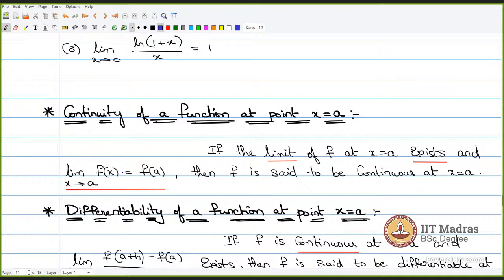So this particular limit, limit x tends to a, f of x, this limit value should be equal to your function value at that point. f of a is the function value at x is equal to a. So if these two conditions are satisfied, then f is said to be continuous at x is equal to a. So in addition to the conditions for limits, we have an extra condition that this limit should actually approach the function value at that point. So that is what continuity means.